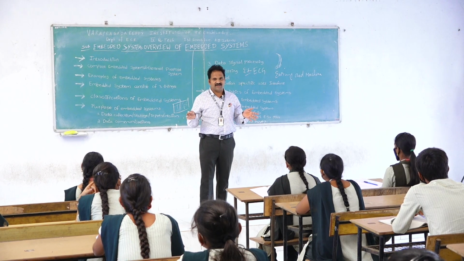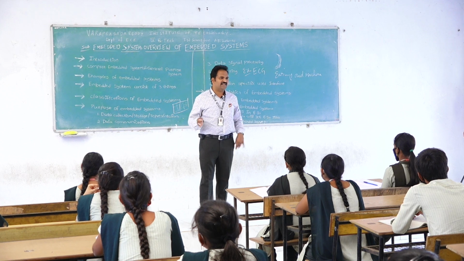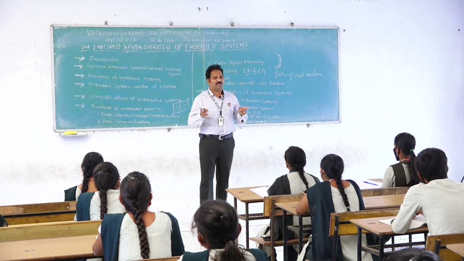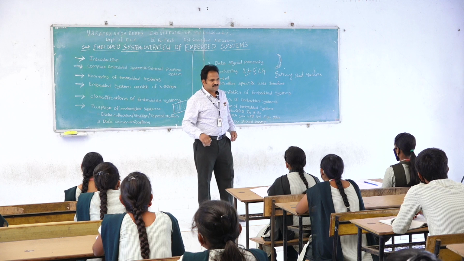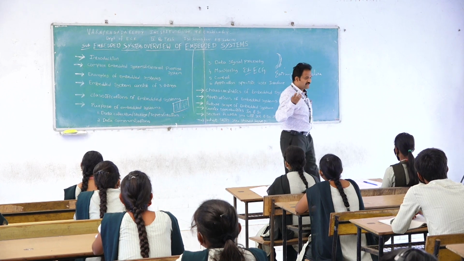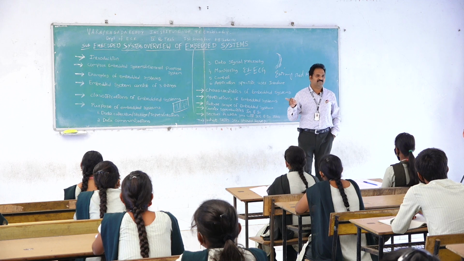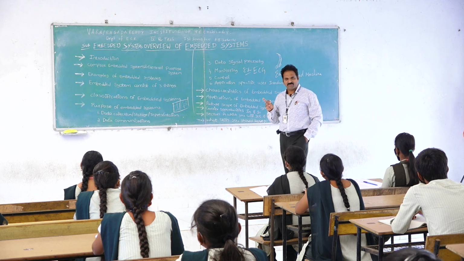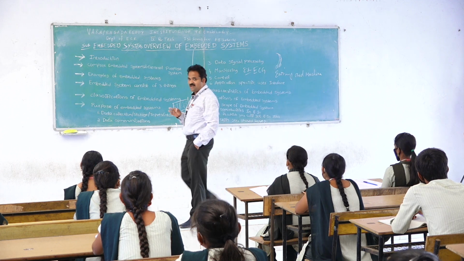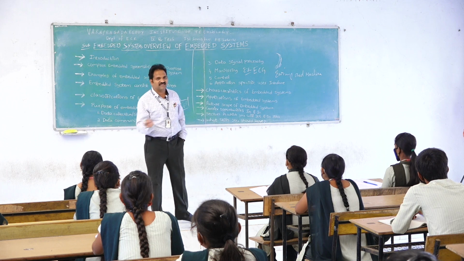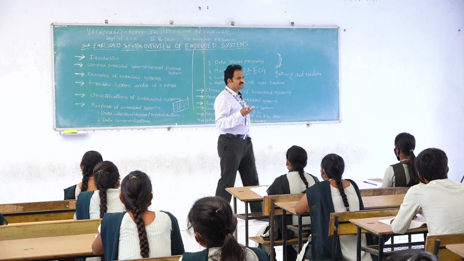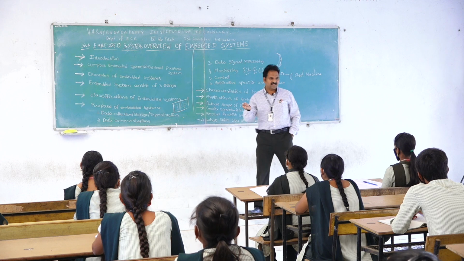Similarly, digital multimeters are also available. So they are capable of monitoring. Several instruments have an inbuilt embedded system, because an embedded system is a combination of hardware and software. That's why monitoring is a very nice feature in present days and future days also.